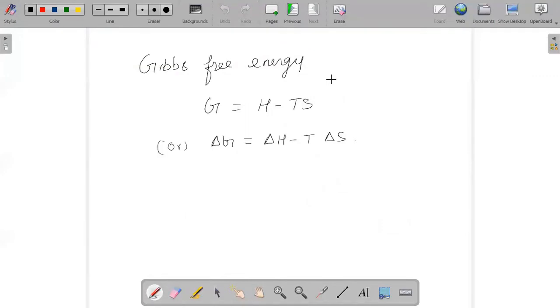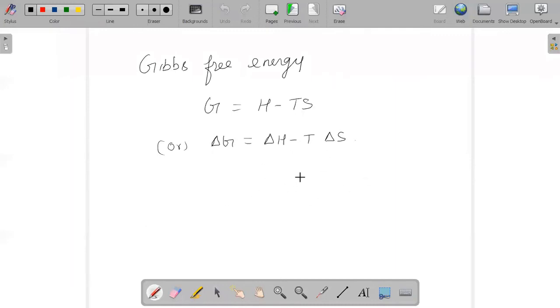And next is Gibbs free energy, denoted by the symbol G. It is defined as the amount of energy for a system which can be converted into useful work.